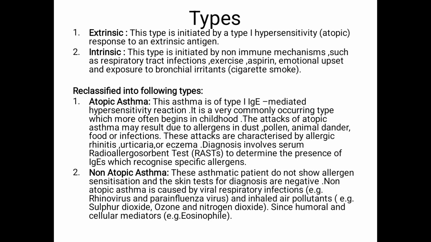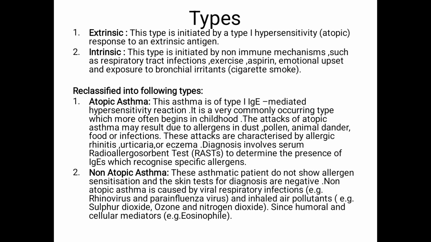Now it will be reclassified into further four types. First is atopic asthma. As we all know that this is an extrinsic factor. This asthma is a type 1 IgE mediated hypersensitivity reaction, and it is a very commonly occurring type which more often begins in childhood. The attack of atopic asthma may result from allergens in dust, pollen, animal dander, food, or infection.